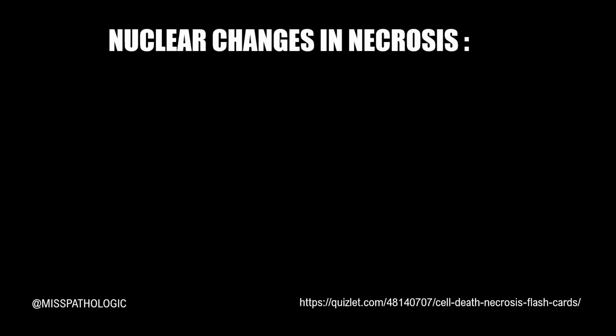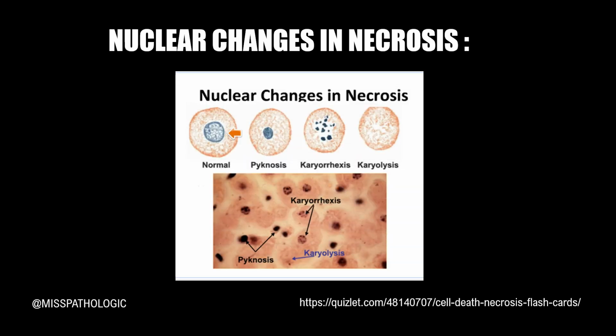We saw what happens to the cellular outline during necrosis. Now let's see what happens to the cell's most pivotal part, the nucleus, during necrosis. During necrosis, the nucleus undergoes three major changes. One is pycnosis, the other is karyorrhexis, and the third is karyolysis. Now let's see, this is a normal nucleus, an intact nucleus with intact chromatin.